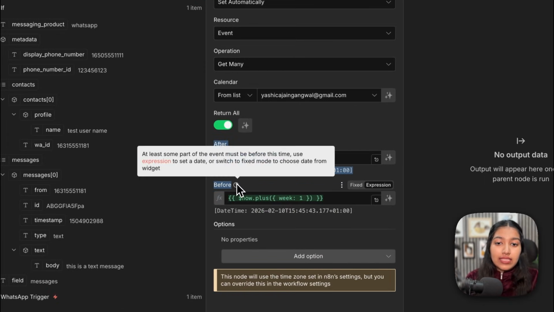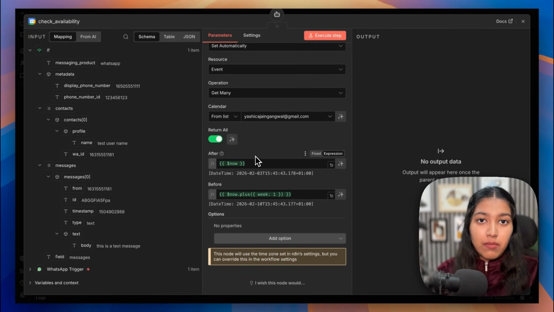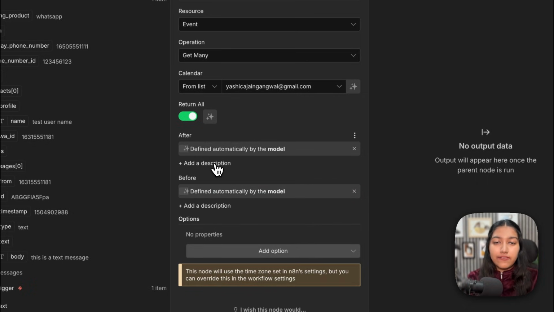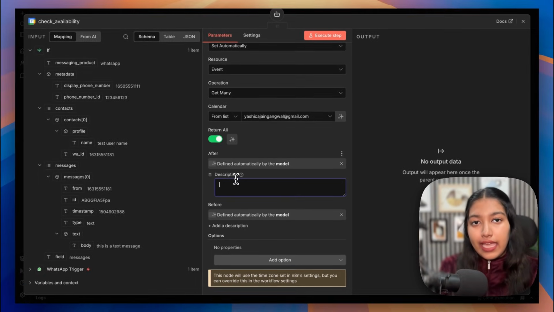So here it's asking you exactly how wide that duration window is. So how I like to keep it is that if the user is requesting for 5 p.m., you should check for slots before 8 hours and after 8 hours. So a duration window of total 16 hours, you're checking how many events were booked and which slots are free, and then accordingly, you can let the customer know. So what we're going to do is click on this magic icon so that the AI agent can automatically define this window. But obviously, we're going to give it a description that you have to take it 8 hours before and 8 hours after the requested time.